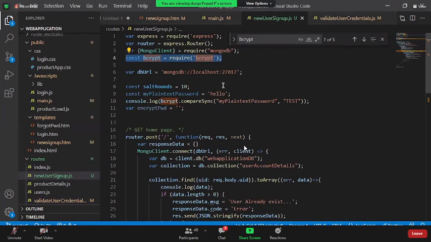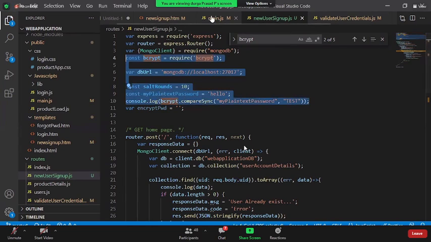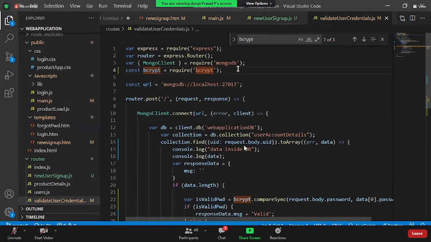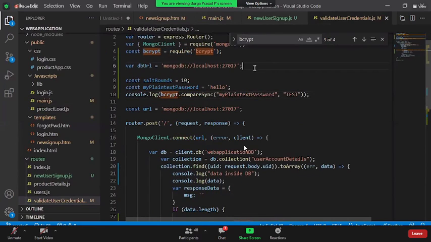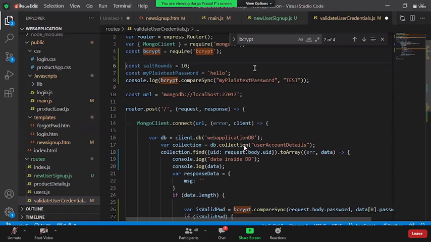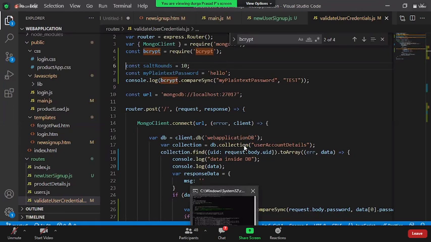In the new user sign up, oh, are they expecting these constants and so on? So okay, let me do the same. Take it as it is and see this. Okay, now if you save this, validate user credentials.